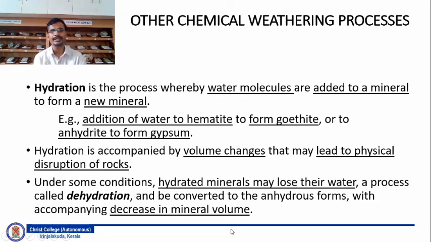Under some conditions, hydrated minerals may lose their water. This process we call dehydration, which is the opposite of hydration, and it converts minerals to anhydrous forms, with an accompanying decrease in the volume of the mineral. So in the case of hydration the volume increases, and in the case of dehydration the volume reduces.